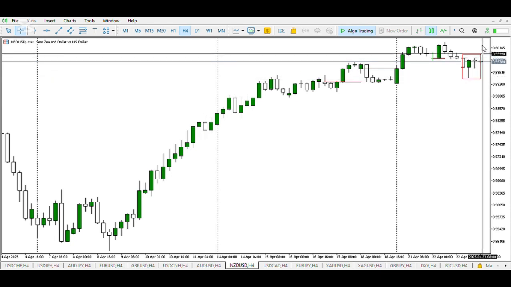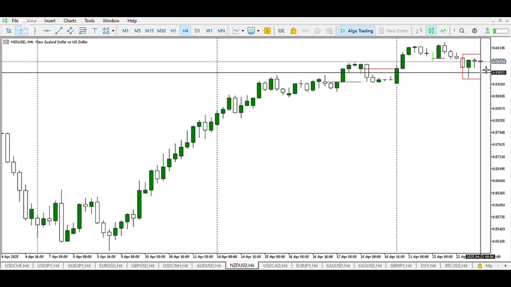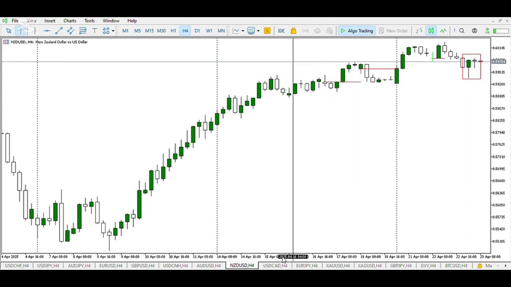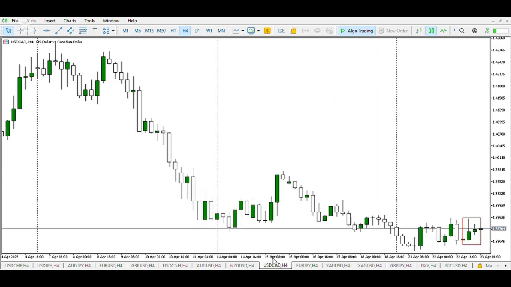Then the high of the day later has to be broken by the buyers with 1 or 2 candles. Then we can conclude that the New Zealand dollar will strengthen against the US dollar.